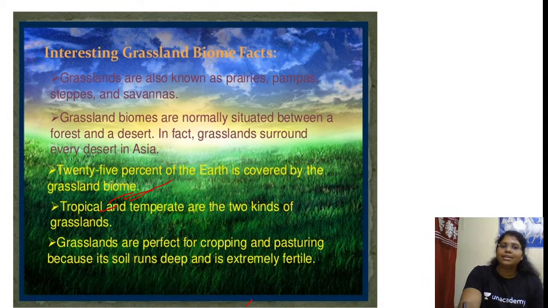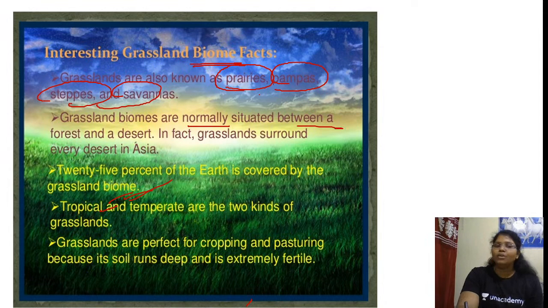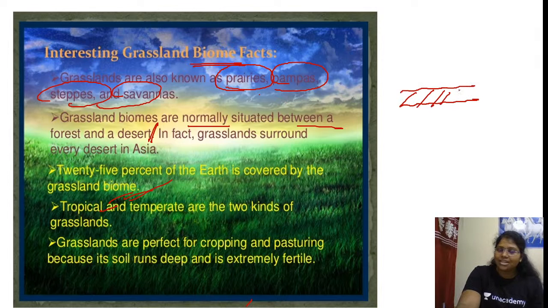So, interesting grassland biome facts. Grasslands are also known as prairies, pampas, steppe and savanna. Grassland biomes are normally situated between the forest and the desert. So it is called a transitional type. Savanna, Sudan or tropical grassland is found between the forest, what forest? The equatorial forest and the desert.